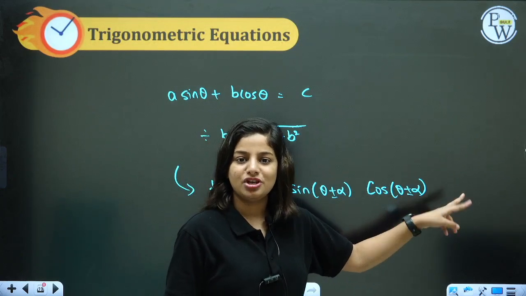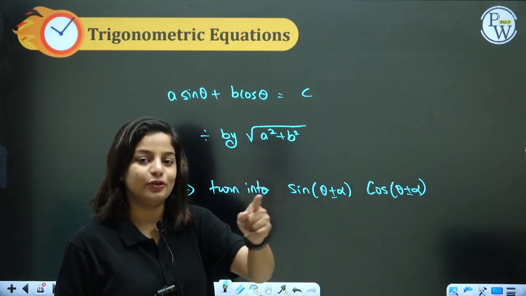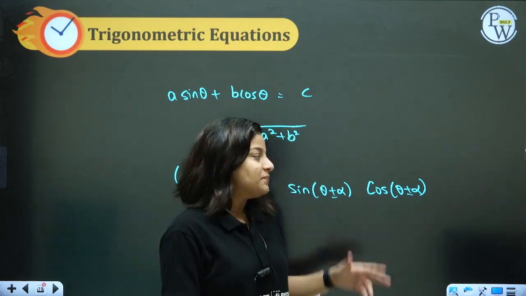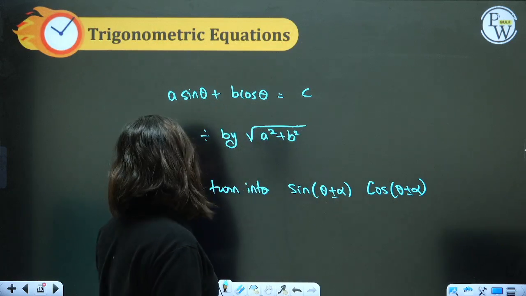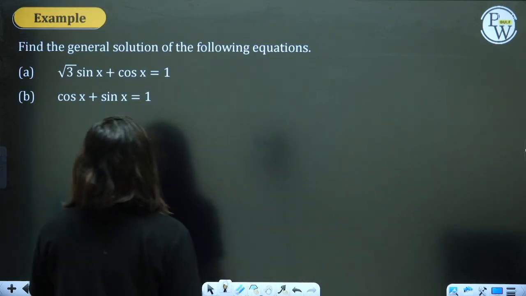For cos, you change the sign. C for cos, C for change. Can you remember? Very good. That means you are my student. So these formulas we have to use to turn such a question. How? Here are two examples. Let's try to solve them one by one.